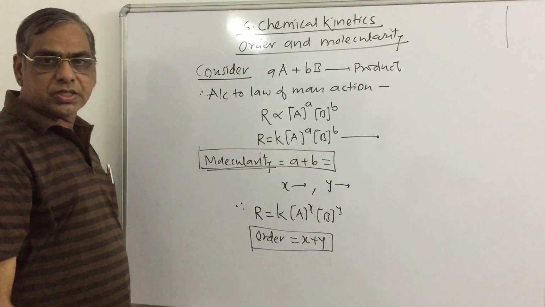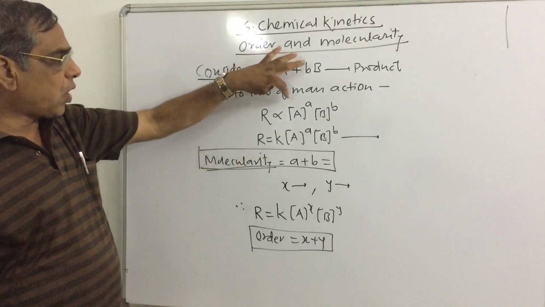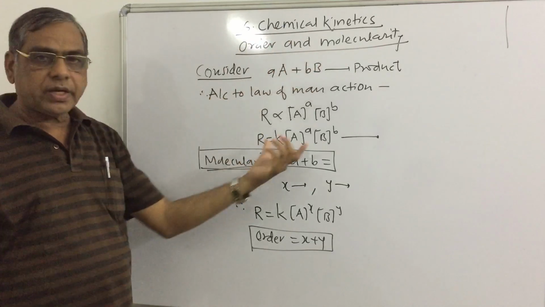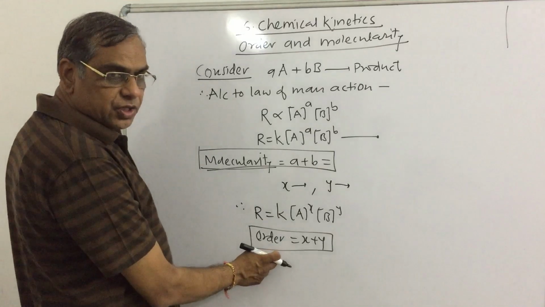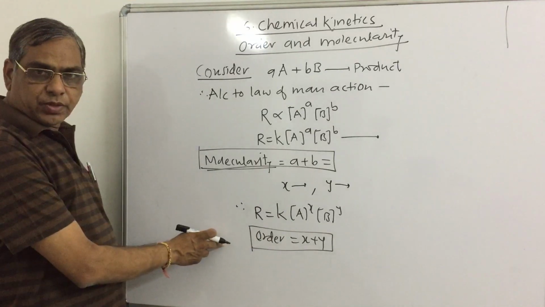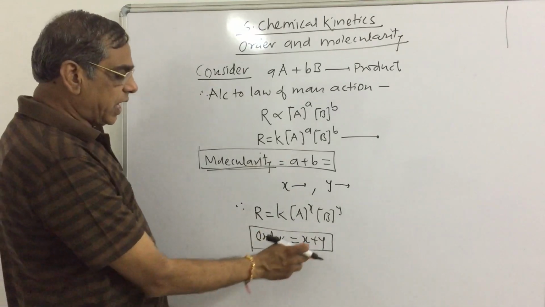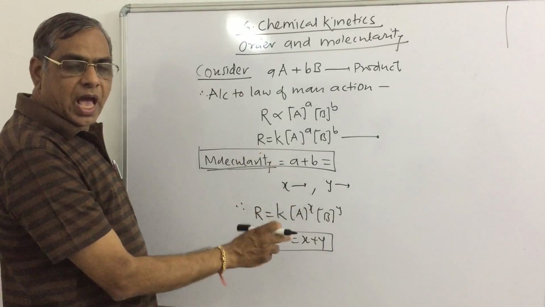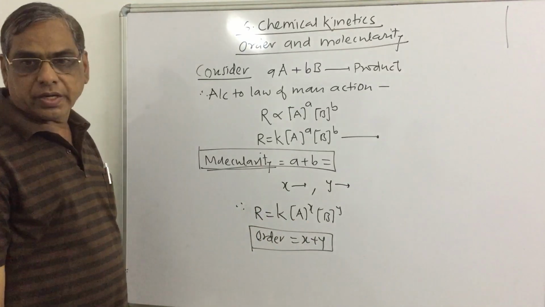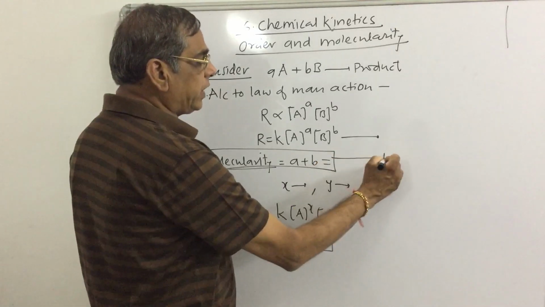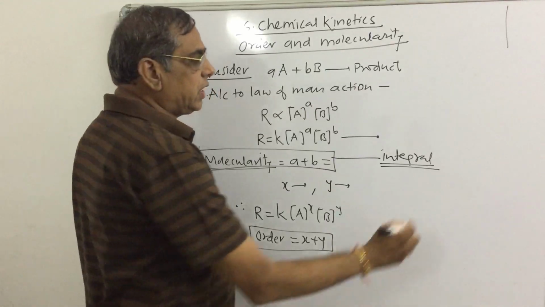So molecularity is a theoretical concept, that is, the total number of molecules, the sum of the number of molecules of A and B taking part in the reaction, while the order of reaction is an experimental concept in which x is the number of moles of A and y is the number of moles of B actually taking part in the reaction. That is called the order of reaction. Molecularity is always integral.